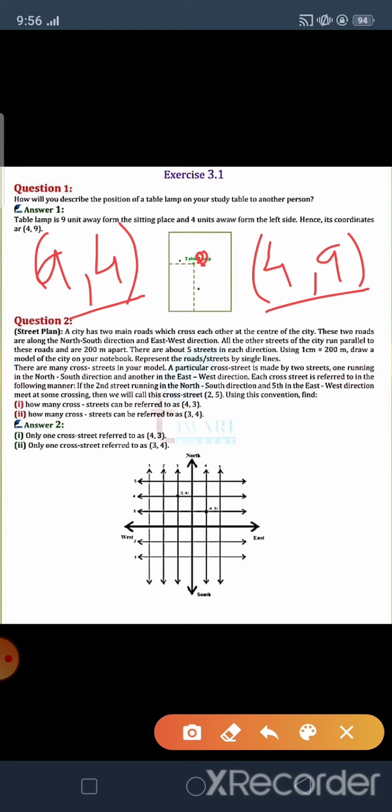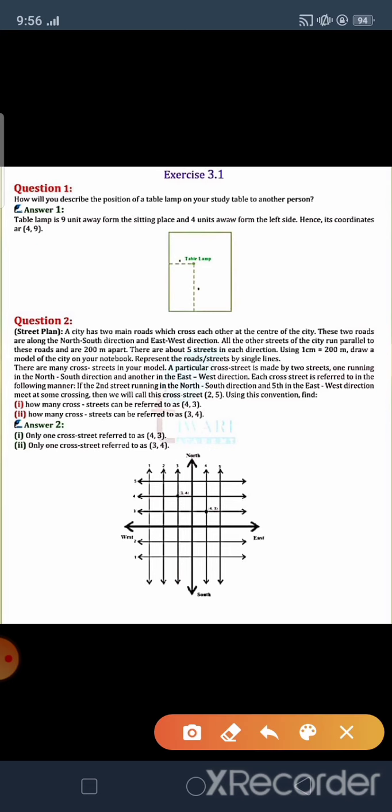Similarly, you can take another coordinate for the position of the table lamp. You take a different measurement of this lamp with your sitting place. For that, first you have to draw this rectangular plane, because the top view of a table is either a square or a rectangle.